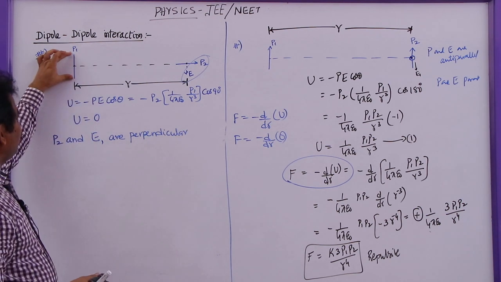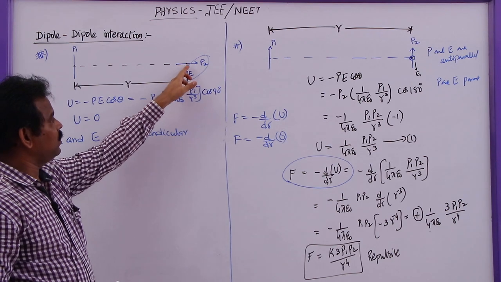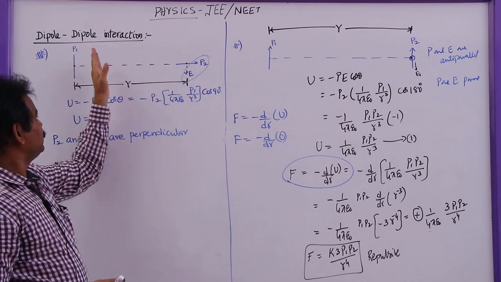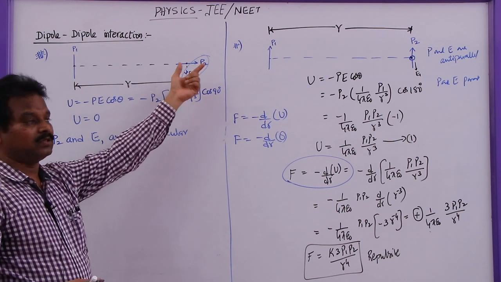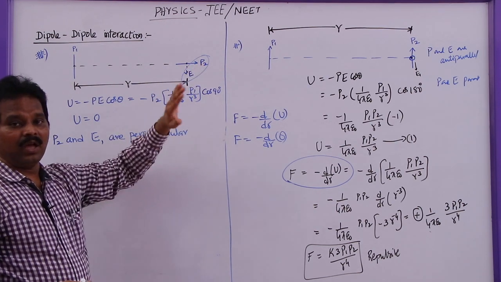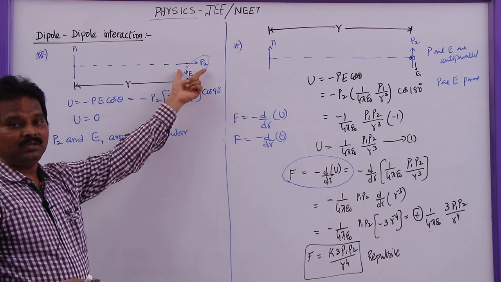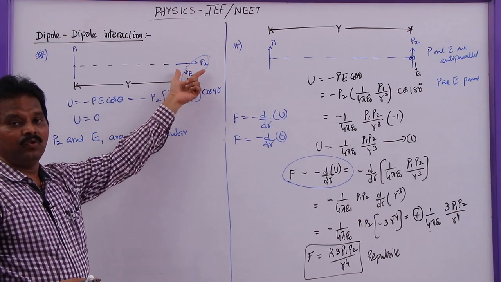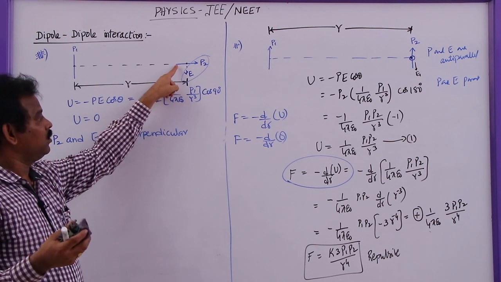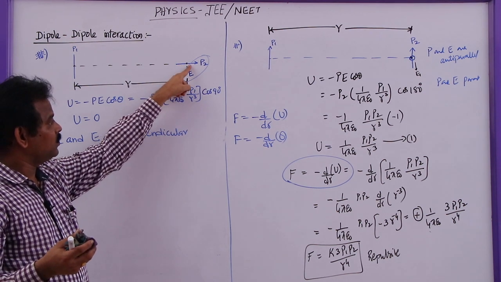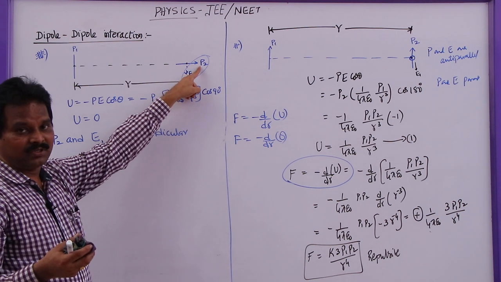We know that the electric field due to this dipole acts here, here, here. As the distance increases, the field strength due to the dipole decreases. That means P2 is not in a uniform electric field. It is in a non-uniform electric field, because this end will experience more field, and as the distance increases it will experience less field strength.